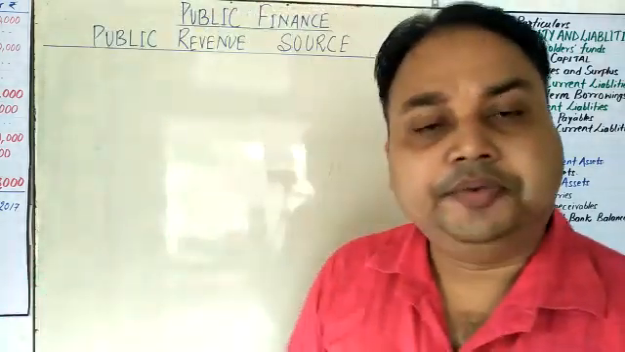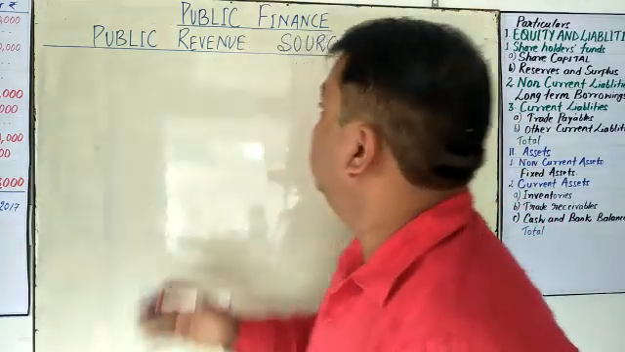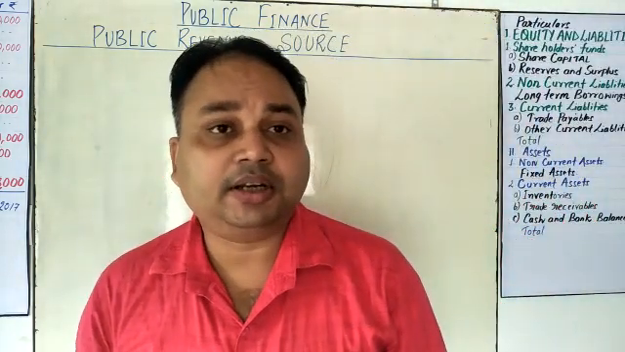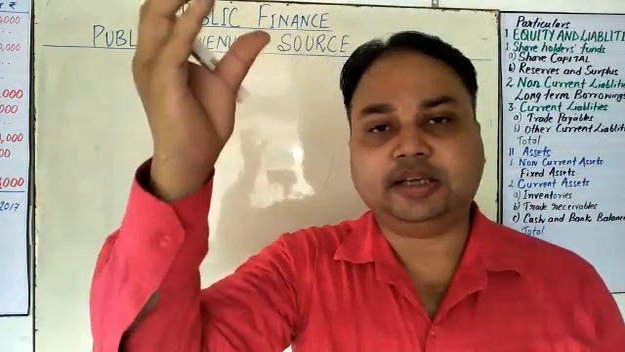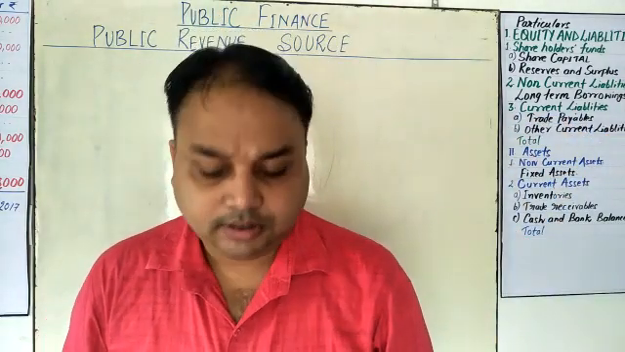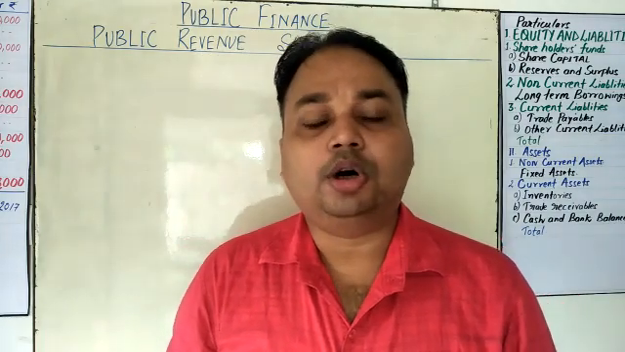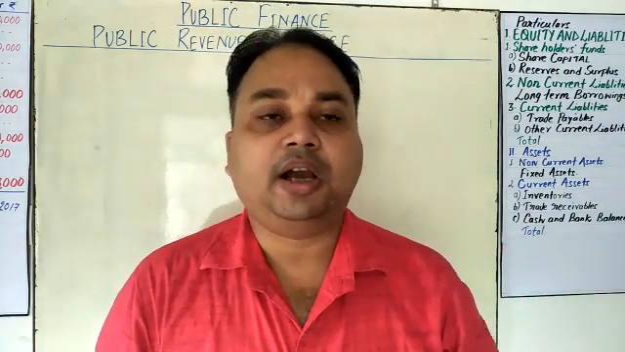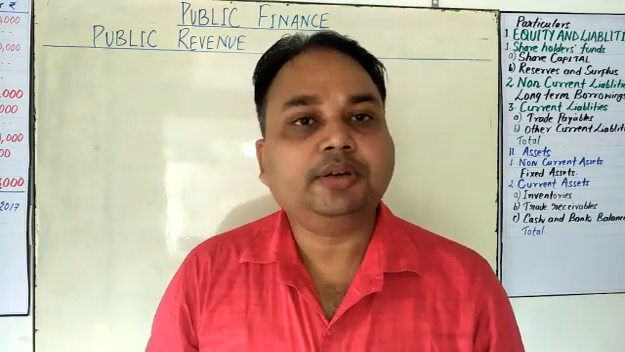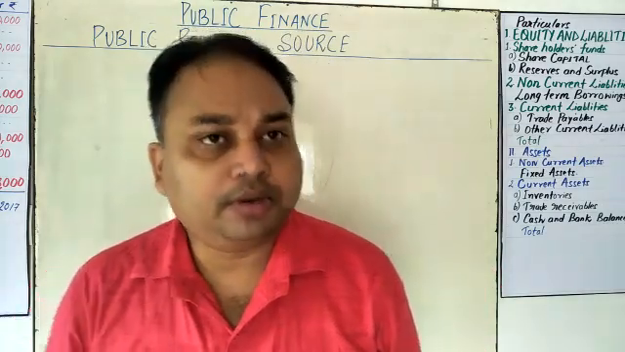My dear student, we are already aware of public finance. Today my topic is public revenue sources. As we have already studied in accounts, there is income and there is expenditure. In this chapter, income is called revenue. The government earns income in different ways, and this income is called revenue. So I am going to discuss today what the sources of revenue are.